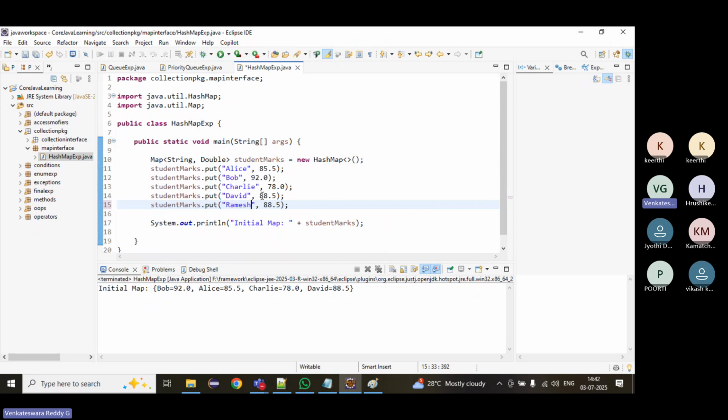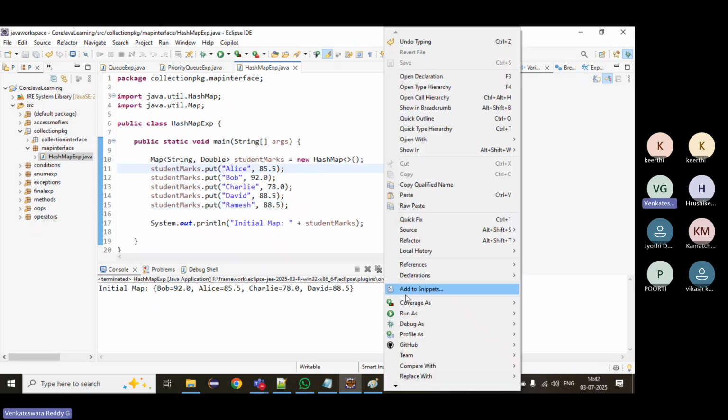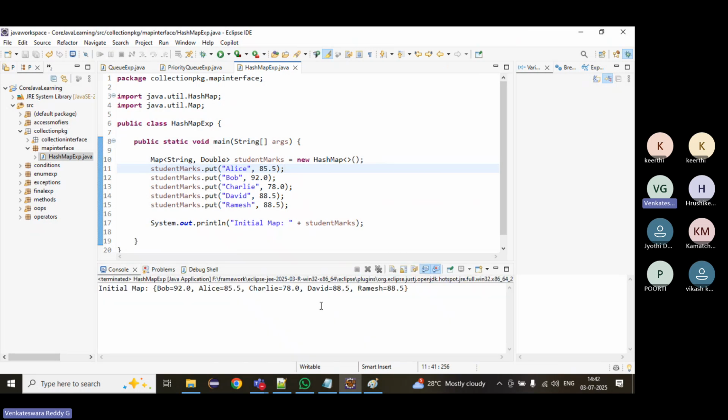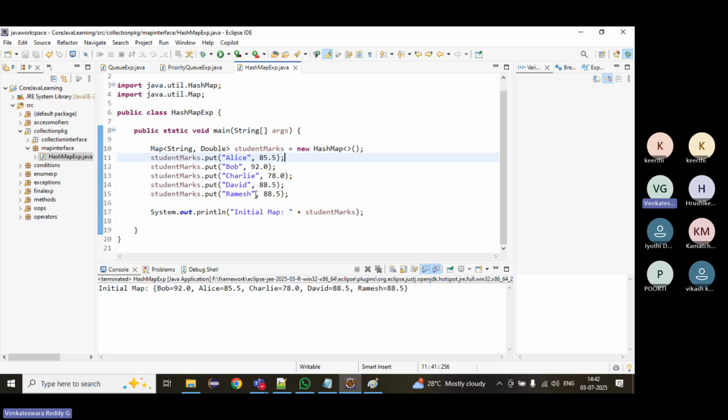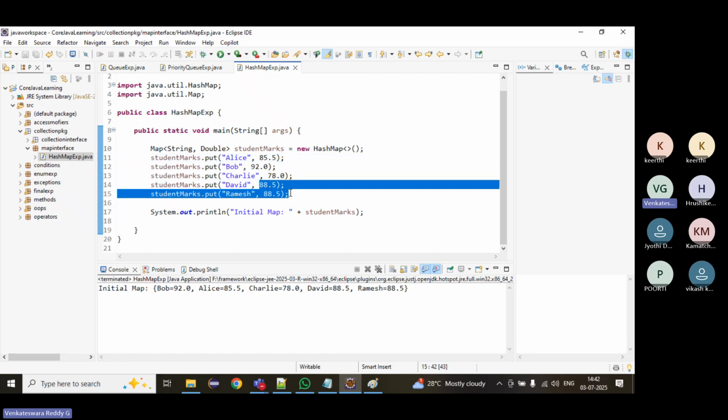Two students can get the same marks. But keys cannot be duplicated. If you add a duplicate, it will remove it. One more thing we'll see. Here it will not allow duplicate keys, but it will allow duplicate values.